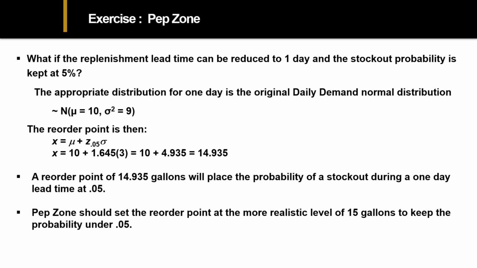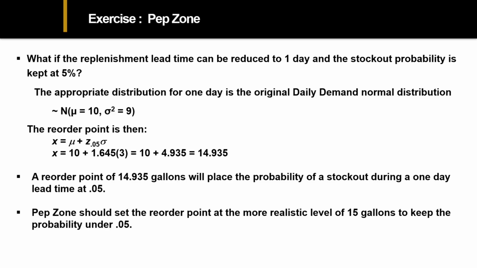What if we get down to just a lead time of 1 day? What's that stock out probability? And then we want to keep that at 5%. Well, the 1 day demand is just what we started with, that daily demand. We know that was normal with a mean of 10 and a variance of 9, so a standard deviation of 3.